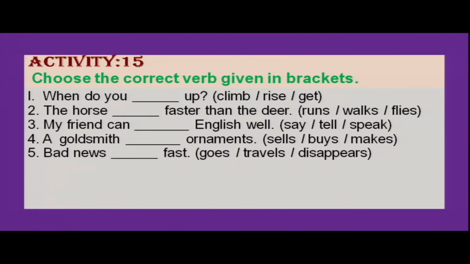My friend can dash English well. Say, tell, speak. I can say speak. My friend can speak English well.